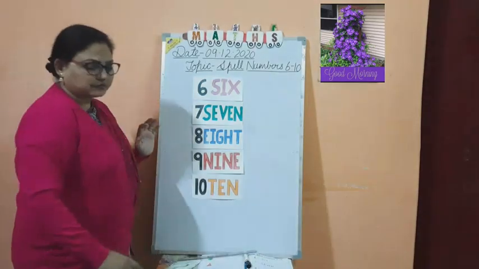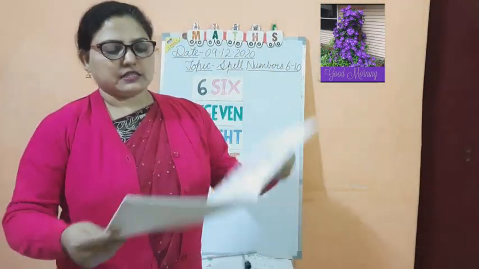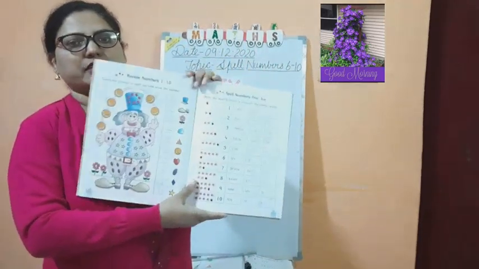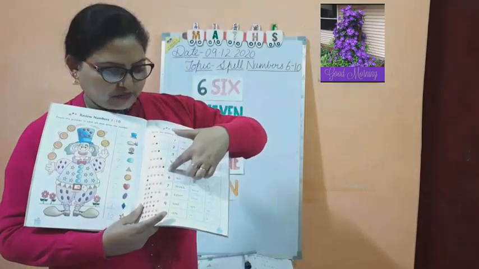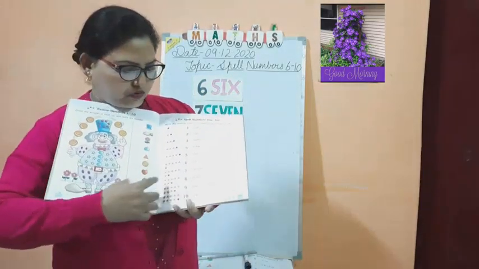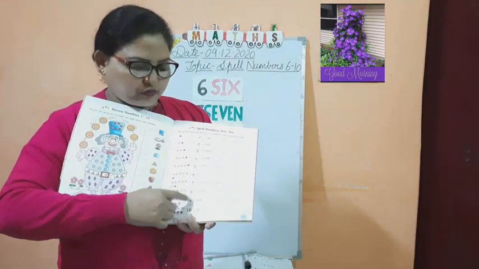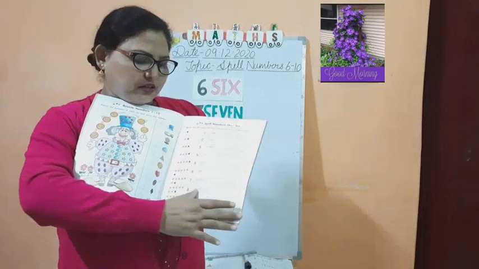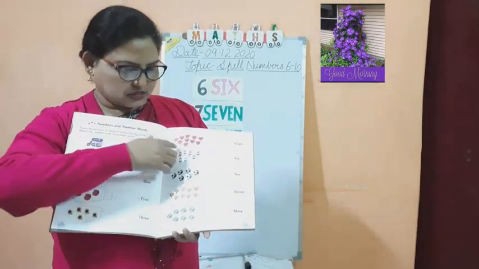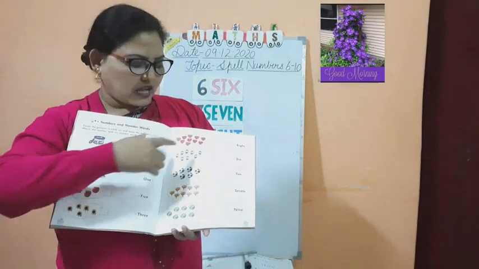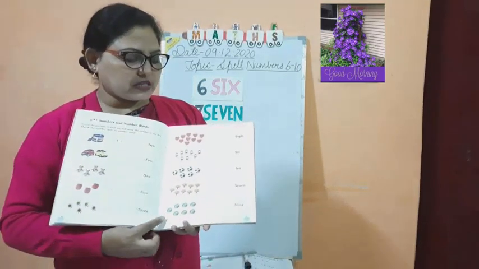Now children, you have to see your book. In your book, on page number 29, you can see 1 to 10 spelling is given. 1 to 5 we have finished, and further down you can see 6 to 10 spelling. So you have to complete this page, and on the next page you can see the match. We have finished matching 1 to 5, and now we have to match 6 to 10. It is mixed numbers.